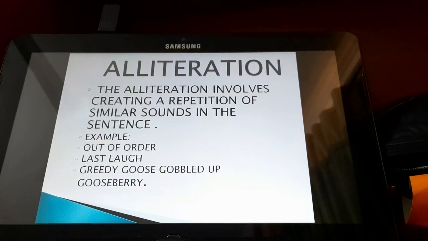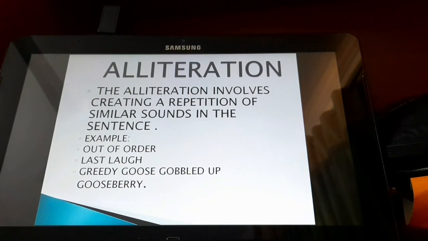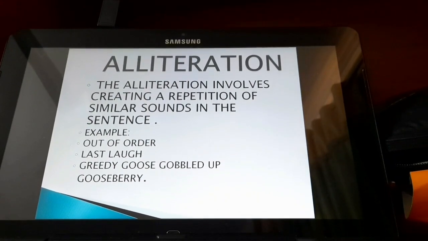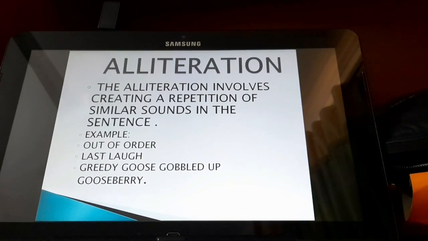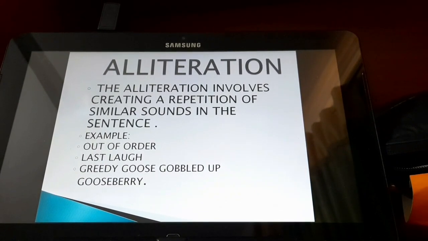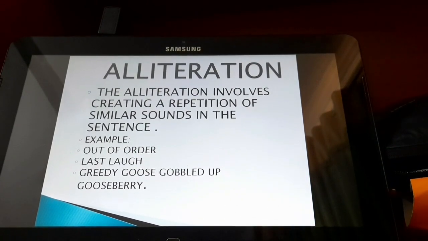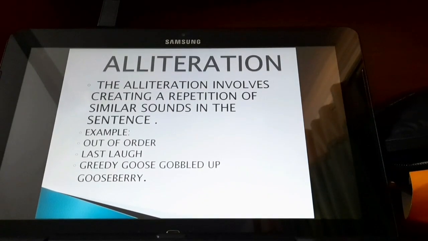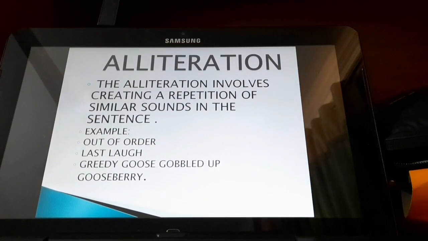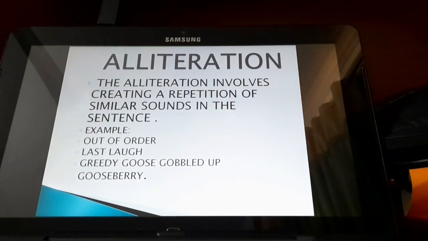There are many examples of alliteration. A few I am giving to you. Out of order. See, O is repeated 3 times here. Last, laugh. L is repeated twice. Greedy goose gobbled up gooseberry. Here these sentences are showing you the examples of alliteration. Many alliterations are used in tongue twisters.